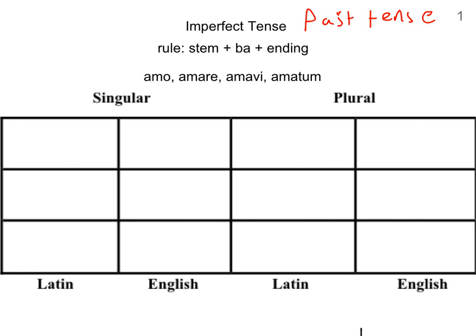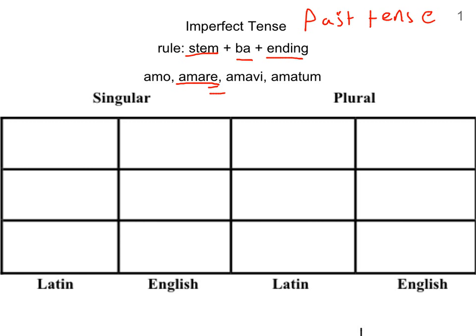The rule for forming the imperfect tense in Latin is the stem. And if you recall from watching any of the other videos, the stem is formed by taking the infinitive, which is this second word there in the dictionary entry, and removing the RE. So we're just left with AMA. Then we're going to add BA. That's the marker that tells us it's in the imperfect tense. And then we're going to add our person endings.